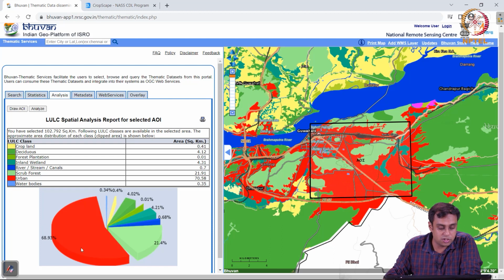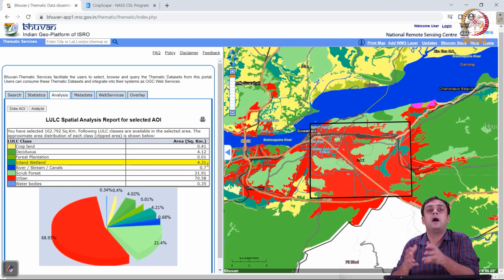The second most dominant region is the scrubland, at about 21%, which is interesting. So all these lands are scrubland. There is also some river. I've taken a patch of the river on the northwest corner of my area of interest. This patch is less than 1% of my area of interest, so I'm not looking at the river region for my study.